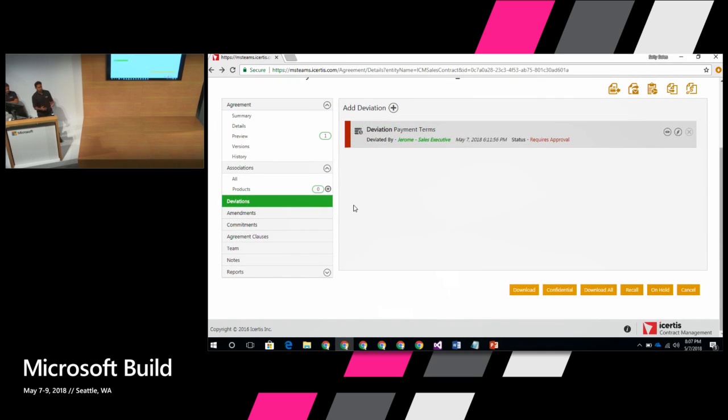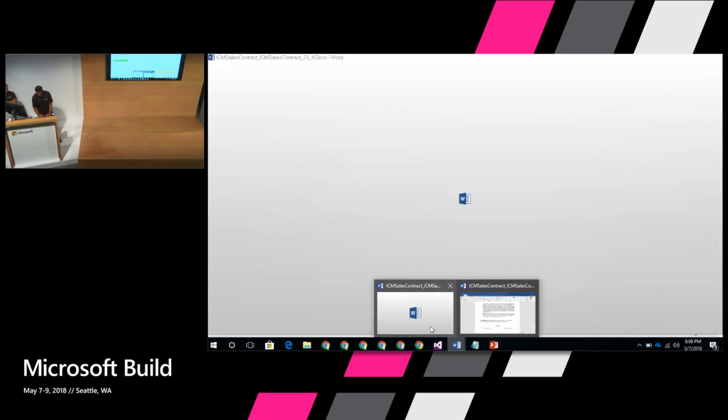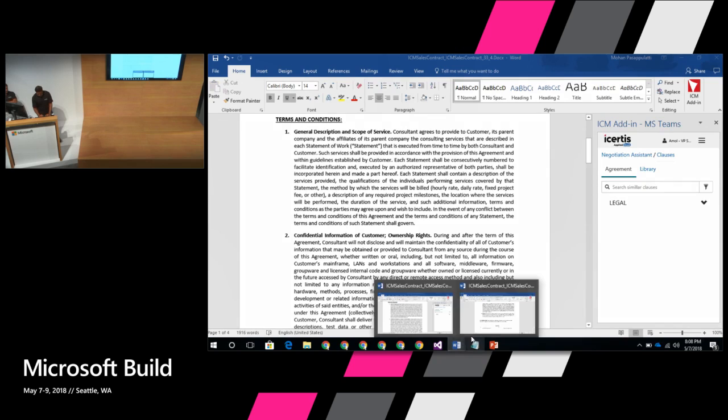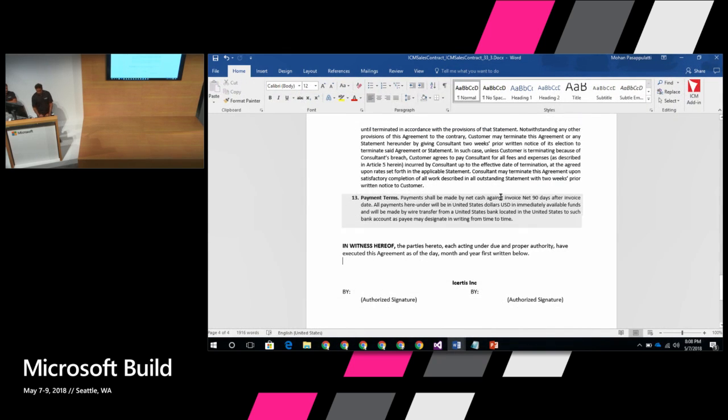All right, in the interest of time, I'm just going to quickly walk you through the platform itself. She would go to the corresponding contract and download it. When she downloads the contract, it's a simple Word document. And then she would open up the Word document, and in this case, she would just make a change. Say the contract said 45 days before, and she's modifying the payment terms because the client did not agree, or whatever may be the reason. Now the payment has to be done in 90 days. It can't be done in 45 days. So that's exactly what she's going to change, and say it's 90 days.